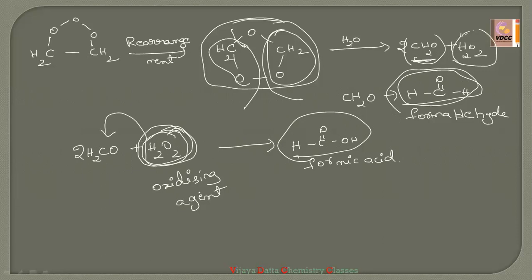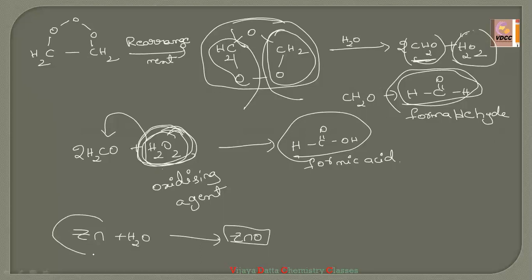So to stop the reaction at aldehyde, first we have to demolish this H2O2, meaning we have to remove this H2O2. To remove the H2O2, we have to take Zn, meaning zinc, in presence of H2O. If you take zinc in presence of H2O, then it forms zinc oxide, right? Zinc oxide means that H2O2 will go. So the further reaction will not take place, and only this one will be formed. The required aldehydes will be formed.